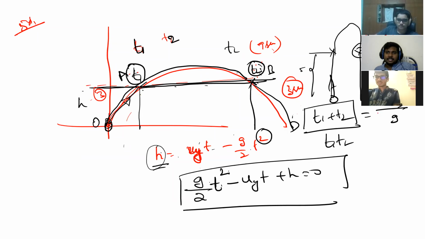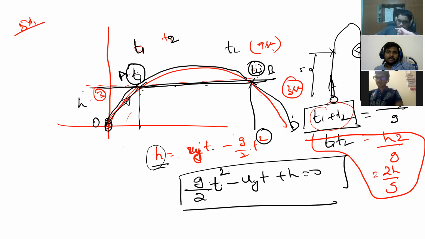So the answer is T1 plus T2 is 2u by g. T1 T2, the product of the roots, is how much? c by a, that is h by g by 2, or not? Yes, sir. 2h by g. You can make a note of it: the product of the roots and the sum of the roots.